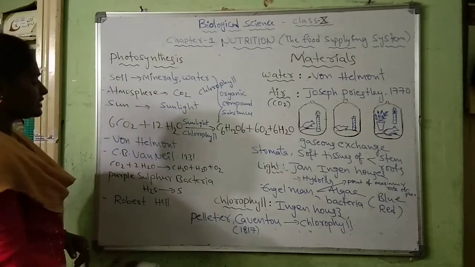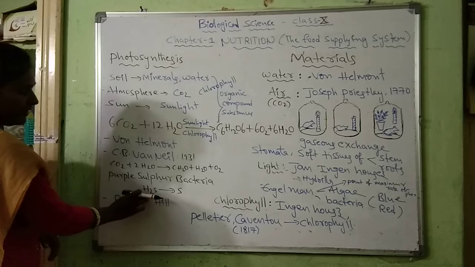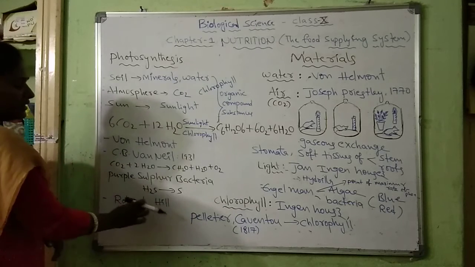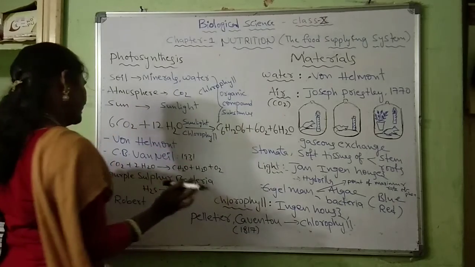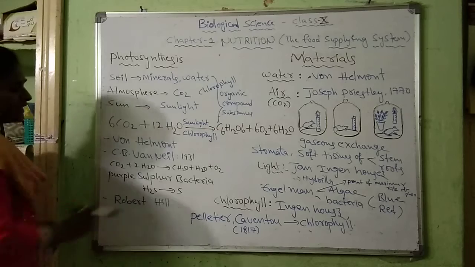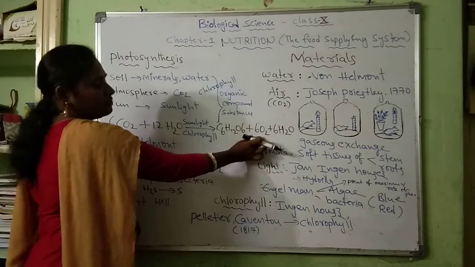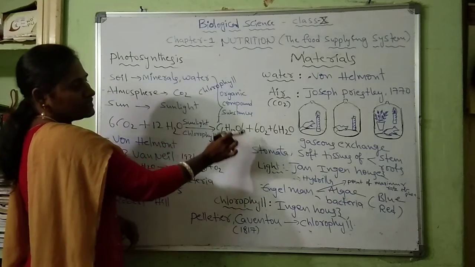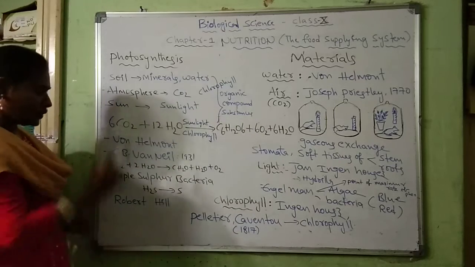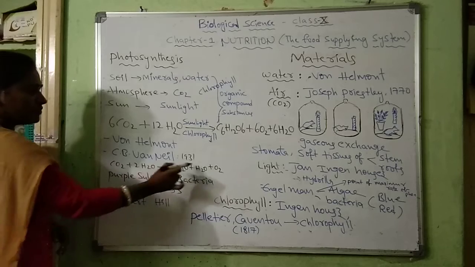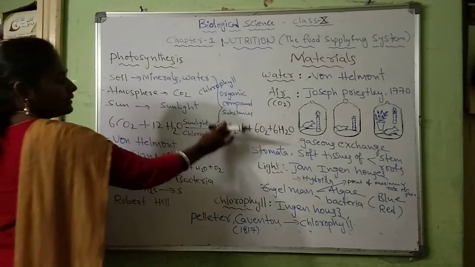In the photosynthesis of these bacteria, they get H2S, hydrogen sulfide, instead of water, and in the process sulfur was evolved instead of oxygen. Robert Hill is a scientist who proposed that the oxygen produced in photosynthesis comes from H2O. So after this, C.P. Van Niel's equation was balanced and modified like this.